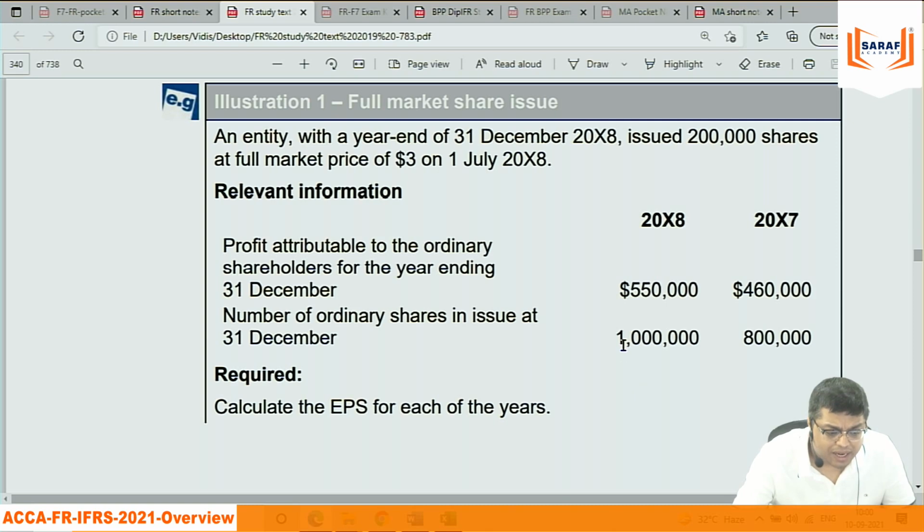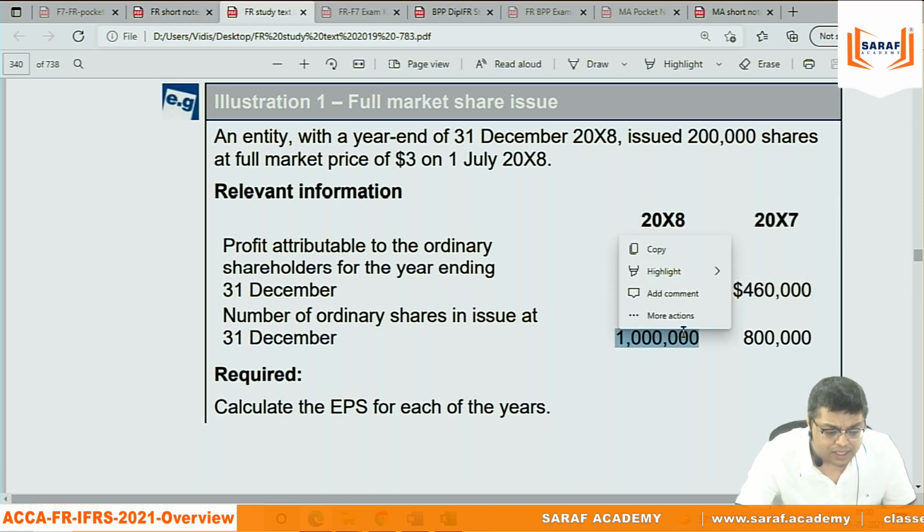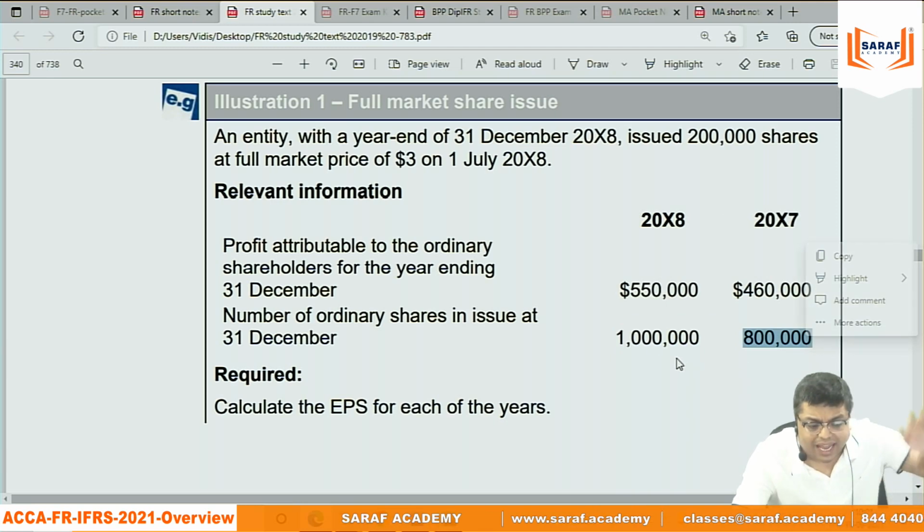So in the denominator the number of shares is up, but the profit is not going up, so the earnings per share will always be lower. Then everybody will think the company is bad, we should not invest, we should sell the shares of the company, their earnings are reducing. But they are taking the wrong decision. The second thing: the profit we are taking is of the entire year, from 1st January till December. But in this, the money of 8 lakh of the 10 lakh shares was used in the business for the entire year.